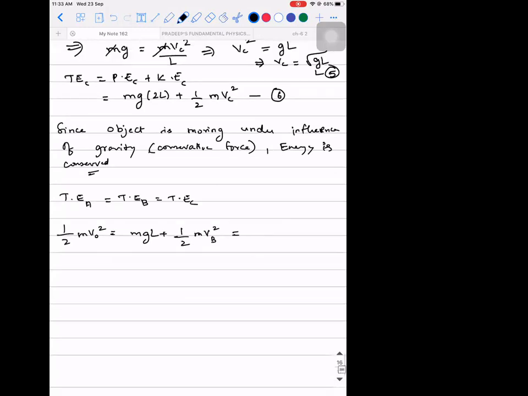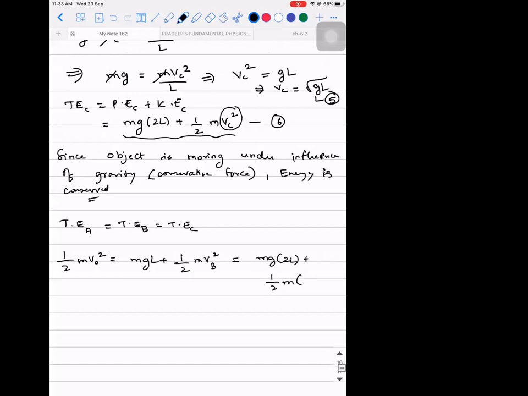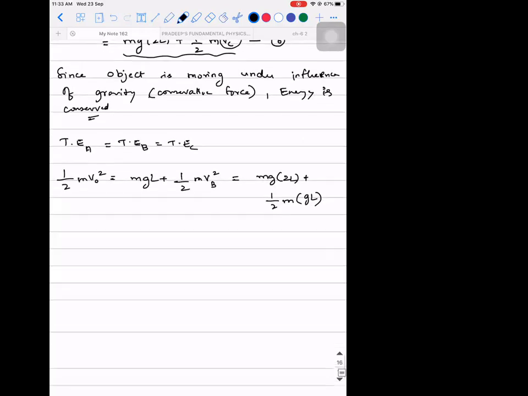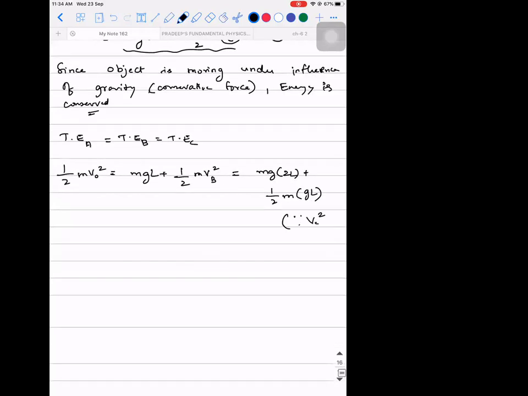And what is the total energy at C? mg into 2L plus half m into, in the place of vc square, what can I write? gL. Vc is root gL, so Vc square is only gL.